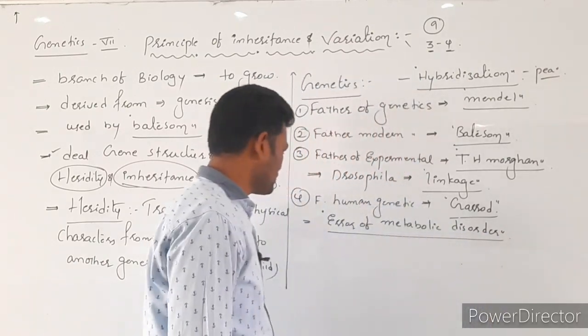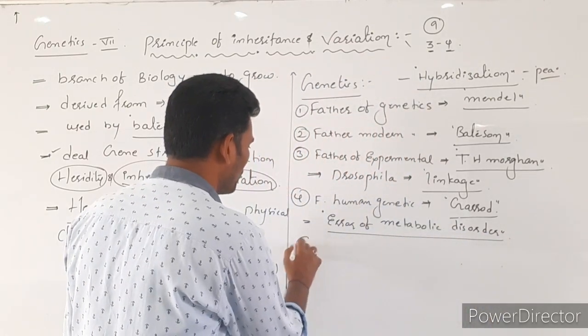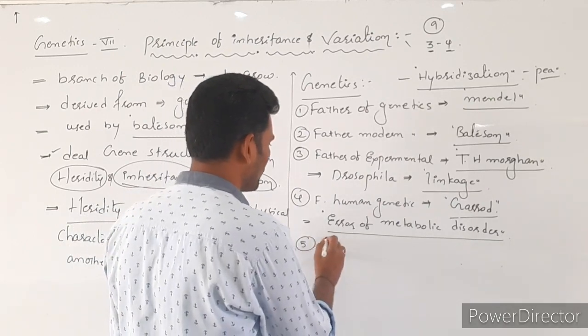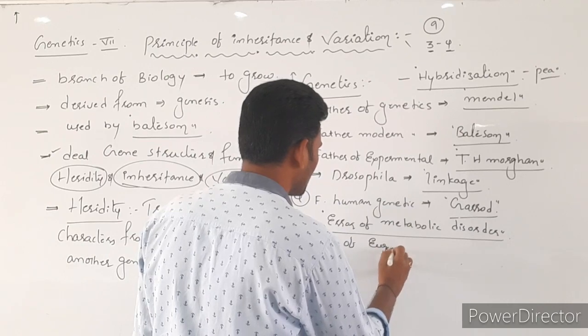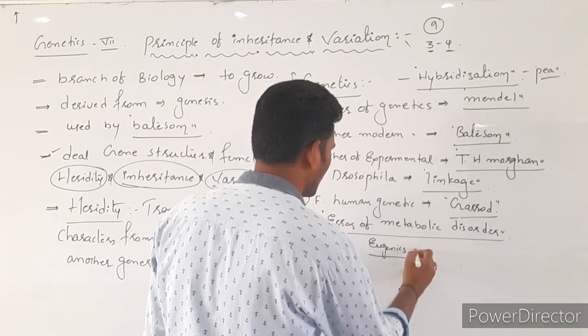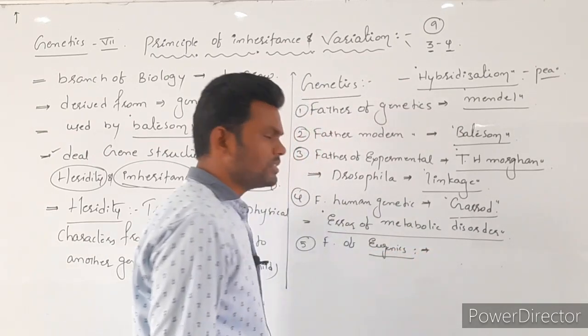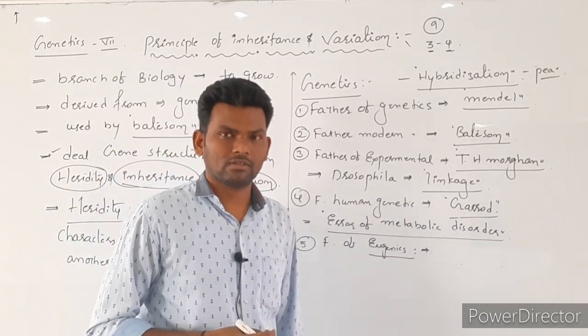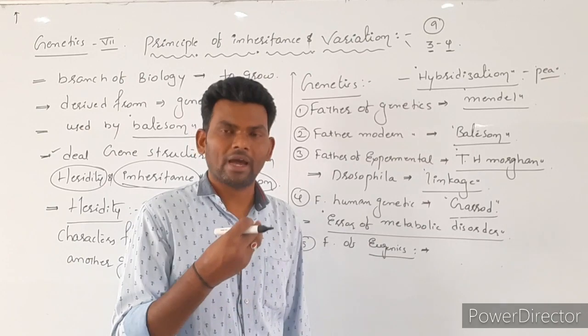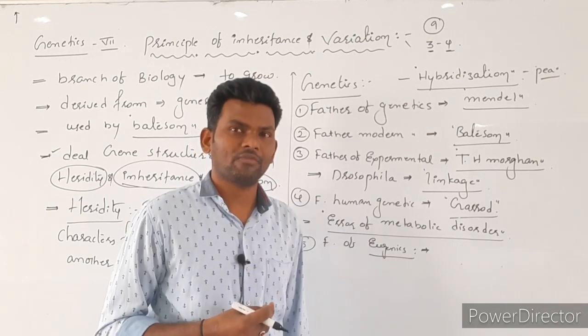Okay. Next, one more scientist is there, the father of eugenics. Eugenics means improving mankind by using the law of inheritance.